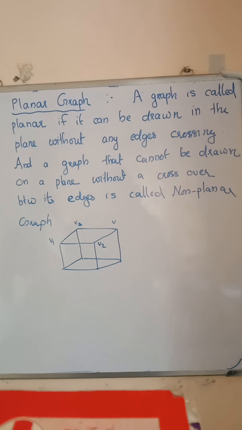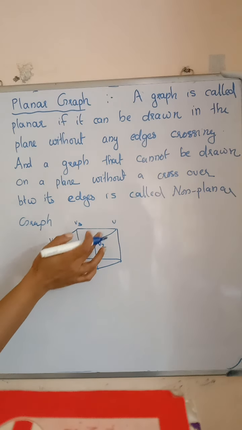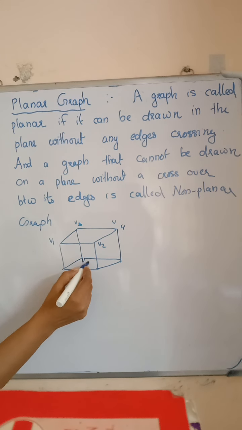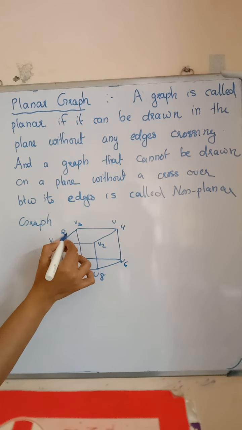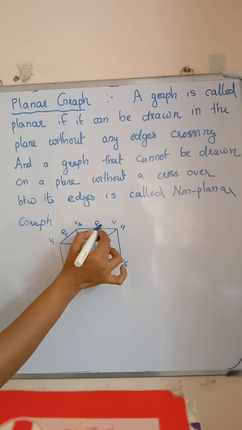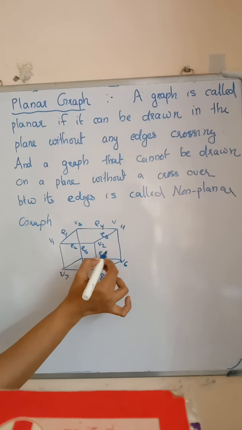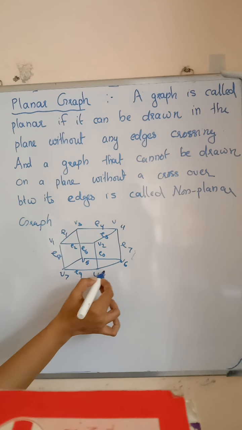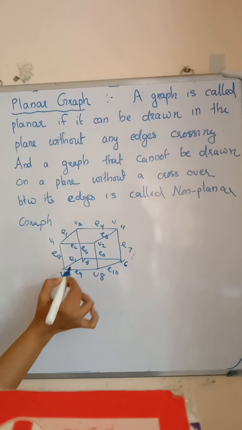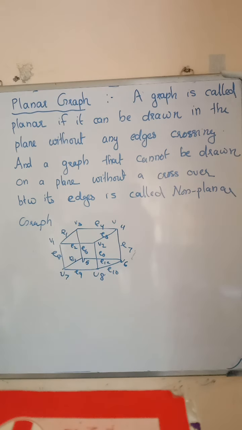Today we discuss the topic planar graph. A graph is called planar if it can be drawn in the plane without any edges crossing. In this graph, V1, V2, V3, V4, V5, V6, V7, V8, and edges E1, E2, E3, E4, E5, E6, E7, E8, E9, E10, E11 and E12, 12 edges.